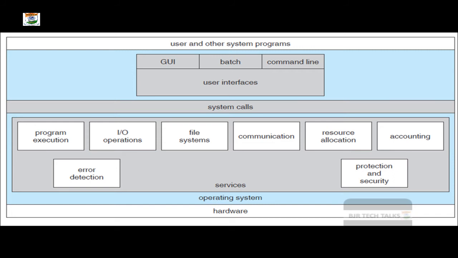And we have already gone through that the operating system also monitors everything inside the computer. So the name monitor has also been given to the operating system, since it keeps on monitoring everything which is going on inside the computer.